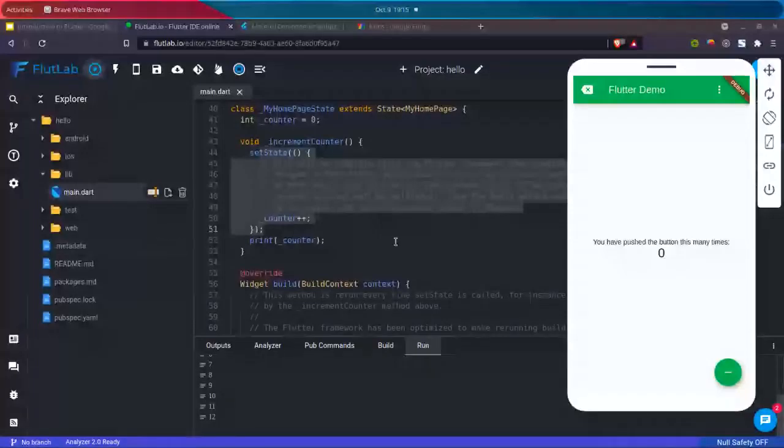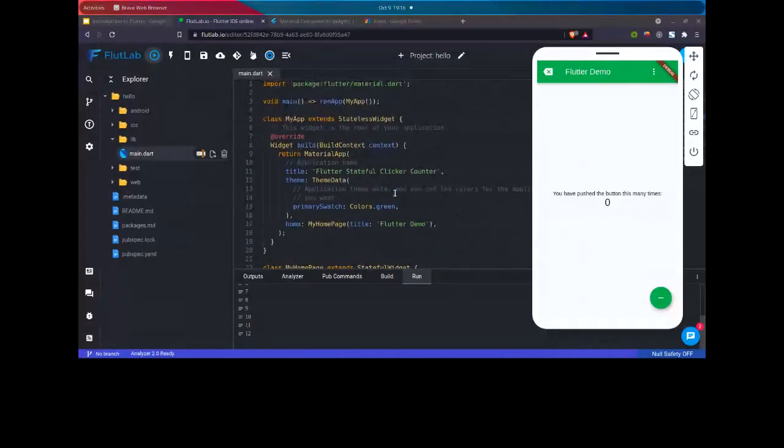Sir, your screen is not being shared. Could you please share? Sorry for that. Is it visible now? Yes, sir. It's now visible.